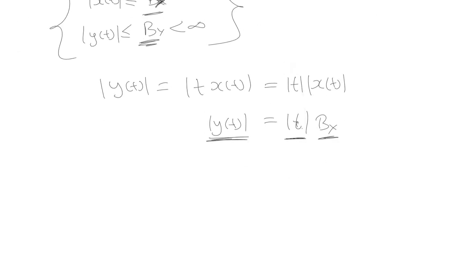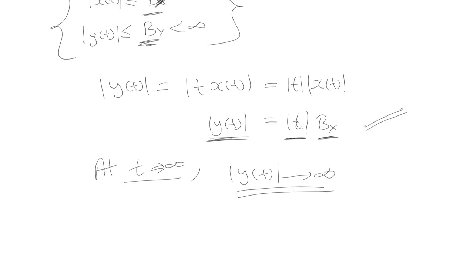Now let us analyze this system for all the values of time t. We can clearly see that at time t equal to infinity, what will be the value of y(t)? It will also tend towards infinity. When time tends towards infinity, the magnitude of the output will also tend towards infinity. Although we are giving a bounded input, at a particular instant of time, which is time t equal to infinity, the output is also tending towards infinity. Output does not remain bounded.